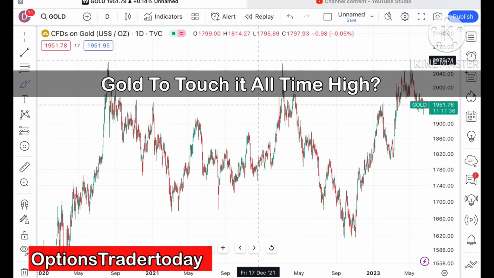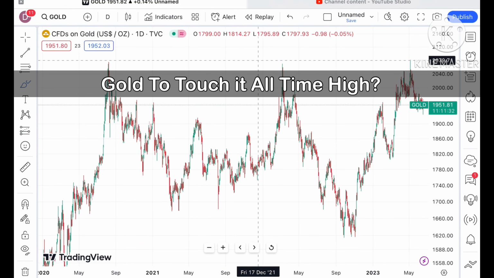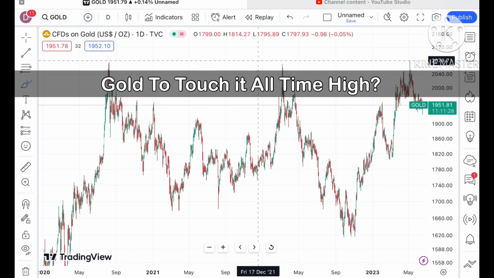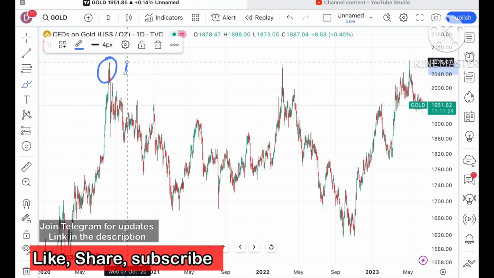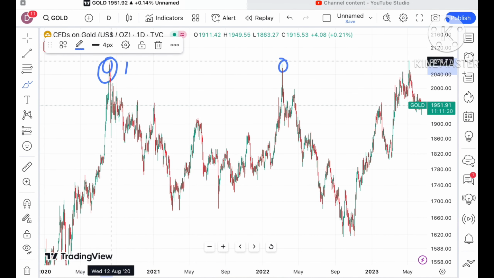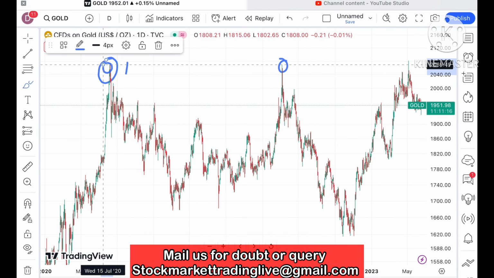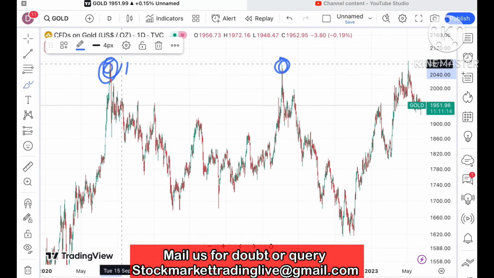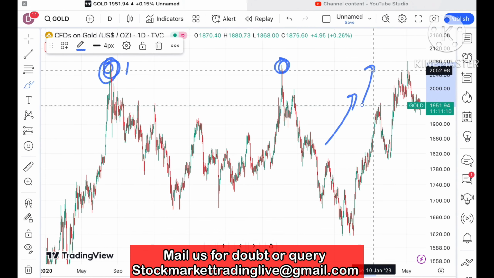So today in this video I will explain how the price of gold has moved in the last 2 days and how it can move in the next 2 days. If you look at the chart of gold, gold has already made a high of around $2075, and if you look at this particular chart, this is a resistance which was already a weak resistance. So chances were very high that if the price comes close to this level, it can cross that zone, and it has already made a high.